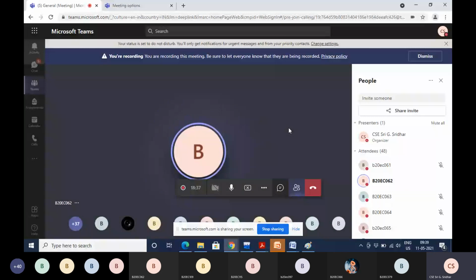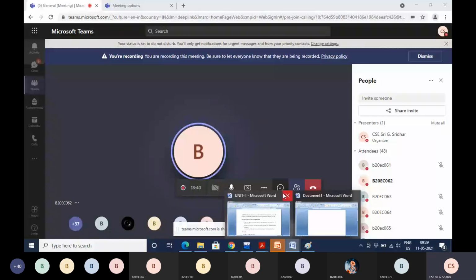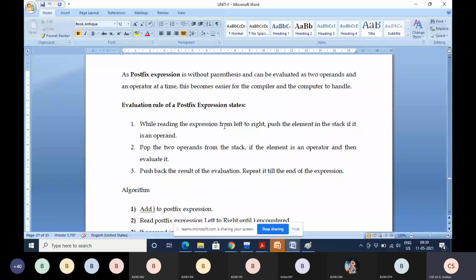Anyway, you see here the evaluation rule of a postfix expression. When you are reading the postfix expression from left to right, push the element in the stack if it is an operand.